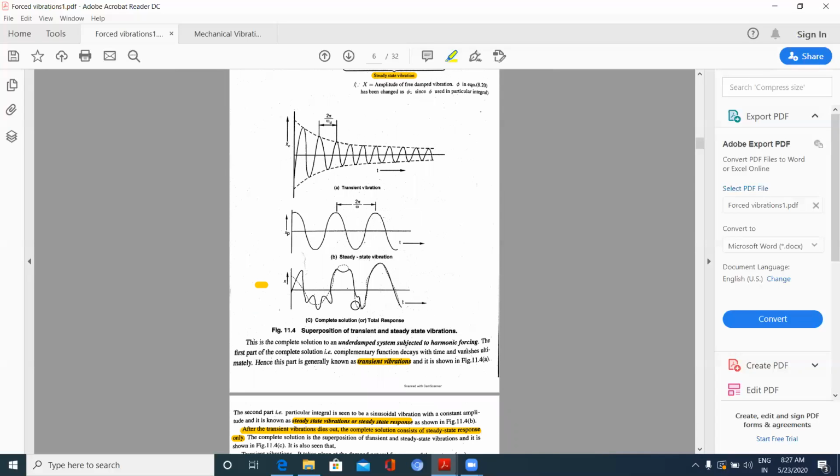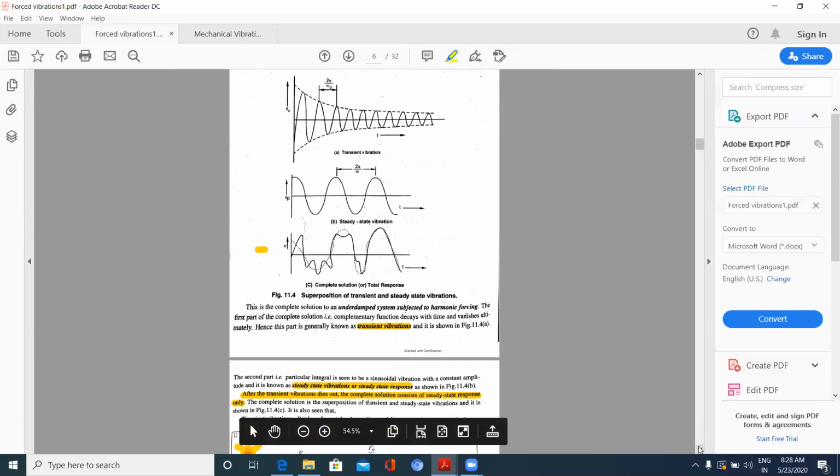Initially this disturbance is due to this complementary function or this initial force applied. But this is the particular steady state vibration. Initially I won't be getting this steady state, but when this complementary function diminishes, I get a steady state equation. So this is to be observed.